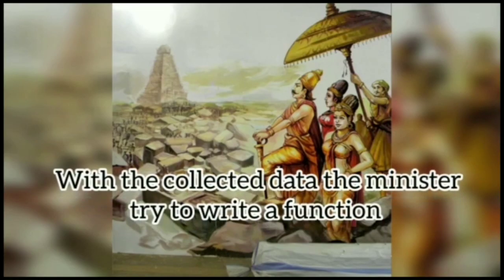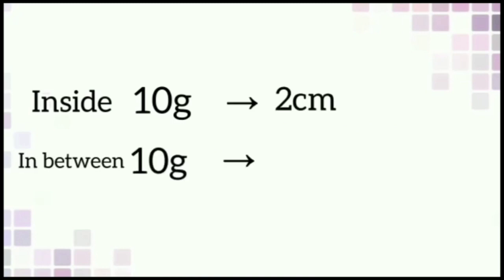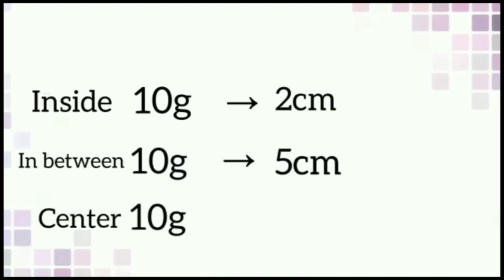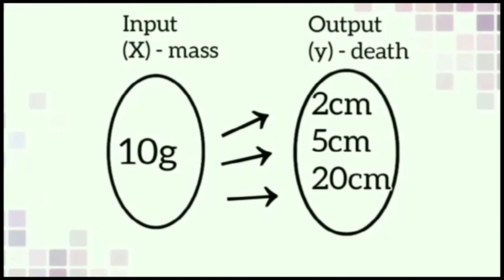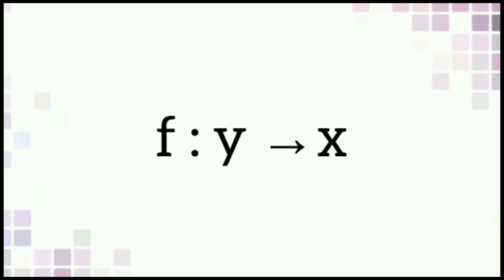With the collected data, the minister tried to write a function. The 10 gram stone reaches 2 centimeter at the side of the river bank, 5 centimeter in between the center and the side of the river bank, and 20 centimeter at the center of the river. We know that in a function, one input should not have more than one output, but here we get 3 outputs for a single input.